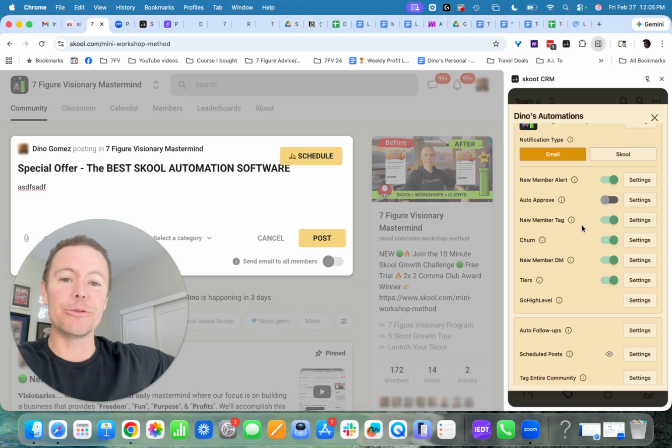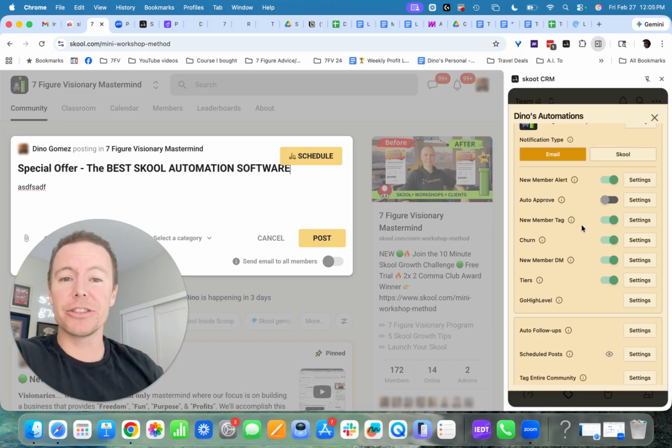They will get auto DMs, in terms of not just one DM. Skool currently natively only allows you to send one auto DM. This software allows you to send 8 DMs.